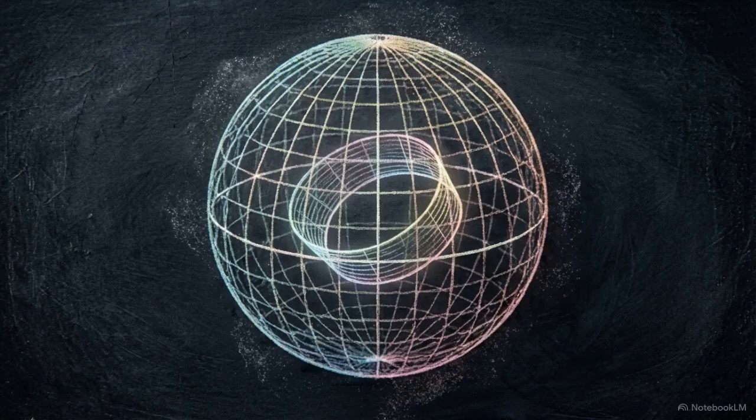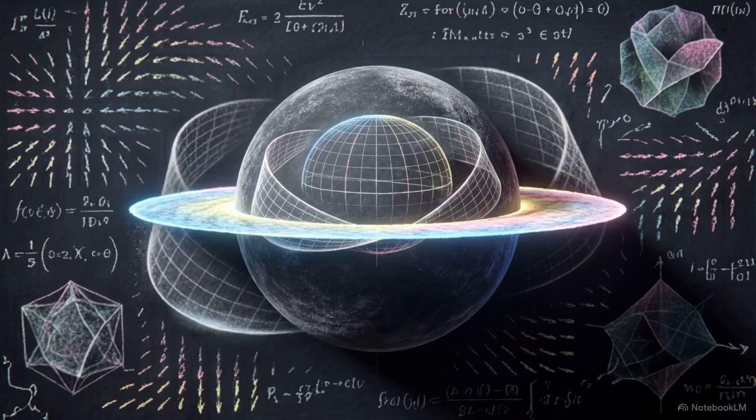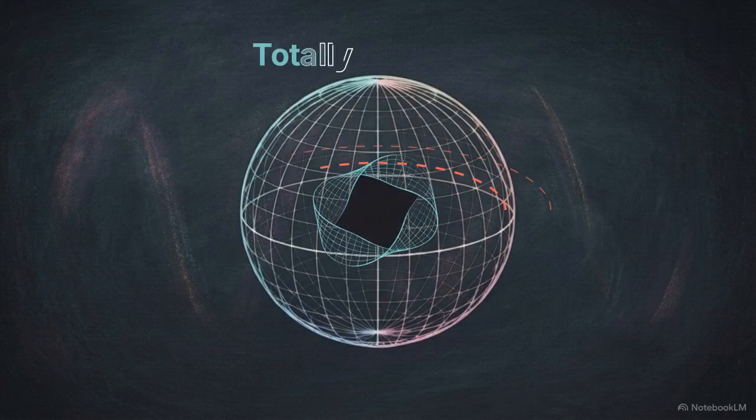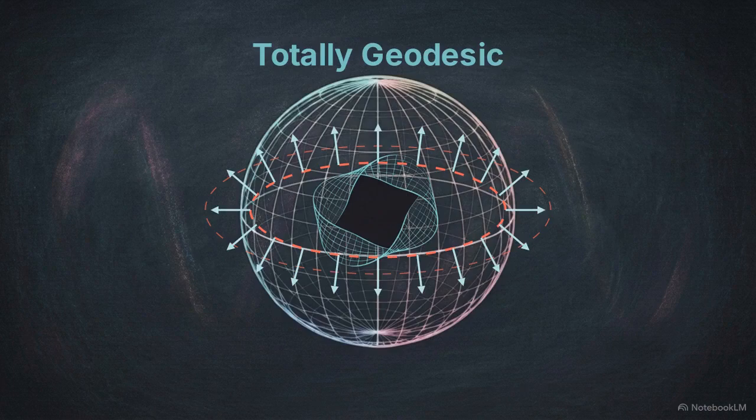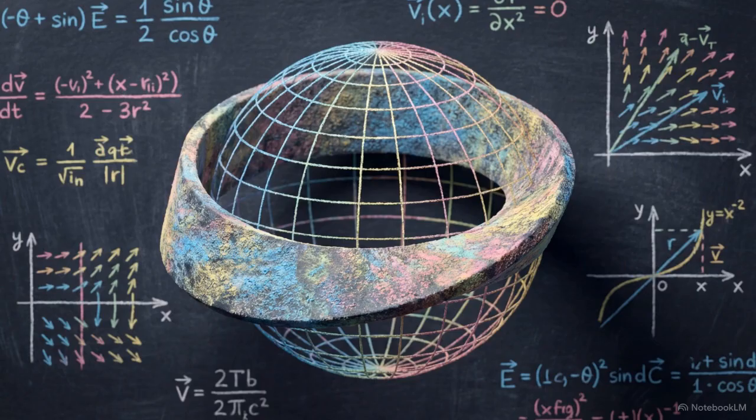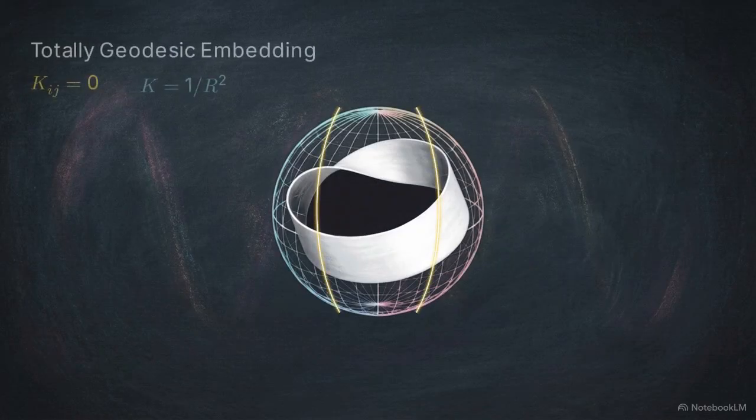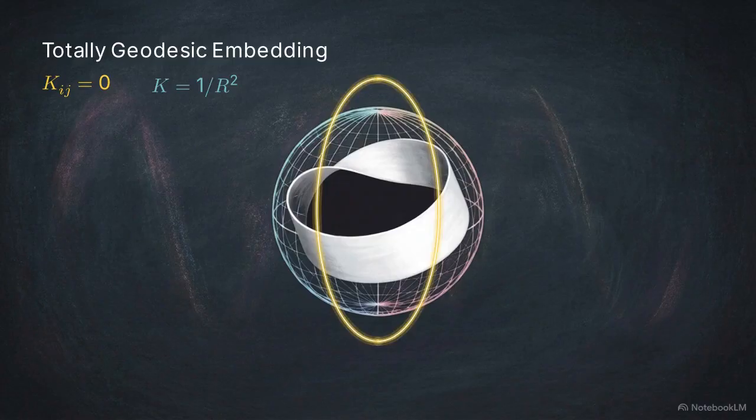We can resolve this discrepancy by embedding the Möbius strip into a three-dimensional sphere, S3. We place the strip onto an equatorial 2-sphere within that ambient space. This specific embedding is totally geodesic. This means the extrinsic curvature, the way the surface bends relative to the space surrounding it, is 0 at every point. In a totally geodesic embedding, the surface inherits its curvature entirely from the ambient manifold. Any path that is a straight line on the surface is also a straight line in the three-dimensional sphere.